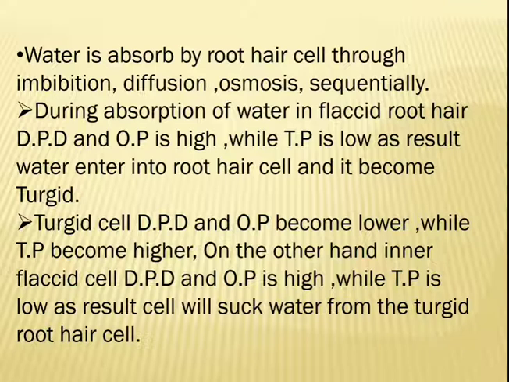While the inner cell is flaccid. So in a flaccid cell, DPD and OP are high, turgor pressure is low. As a result, water moves from one cell to another cell, from turgid to flaccid. This process continues till the water reaches the xylem for translocation. So once again I will repeat.